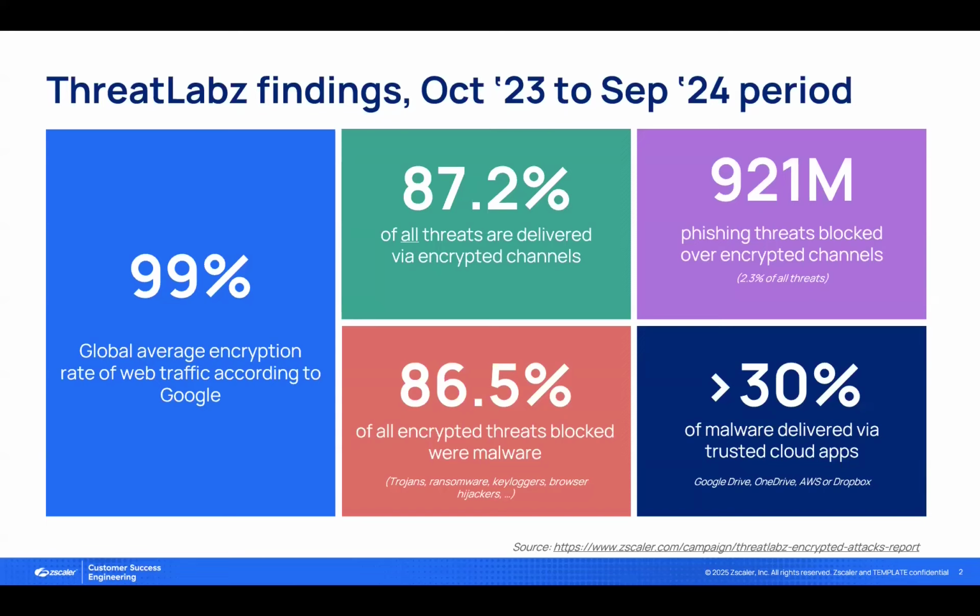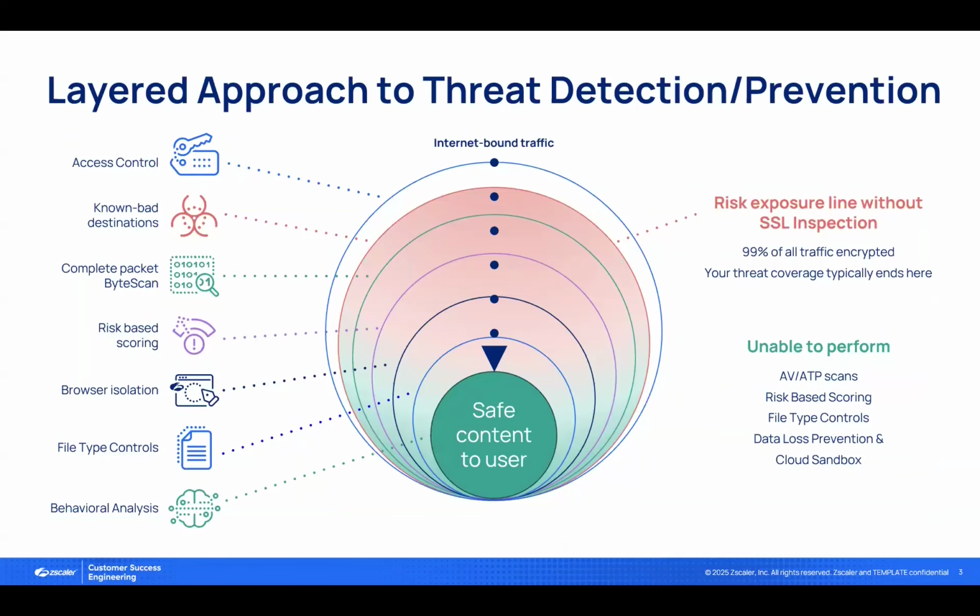Now that you understand the risks involved in not inspecting traffic, let's talk about how Zscaler's security engines work. This simplified model shows Zscaler's layered approach to threat detection and prevention. When a user tries to access a resource on the internet via Zscaler, a series of checks are performed. The first one of these is access control. Is the user allowed to access the destination URL or URL category that they're trying to access? If you've configured a policy that will block these, then the user will be blocked, otherwise they will continue onwards.